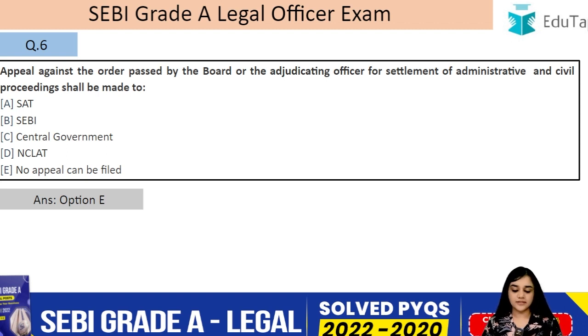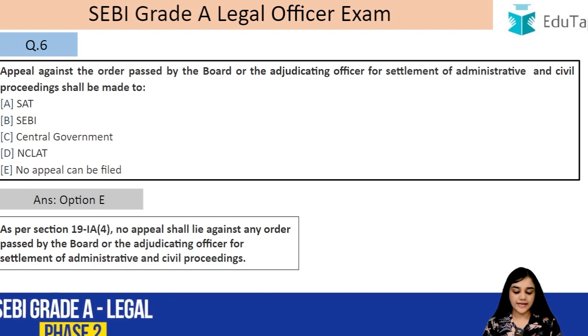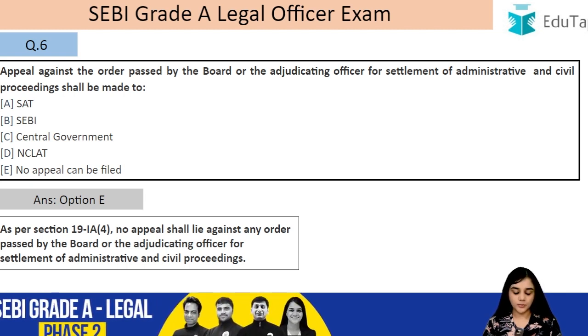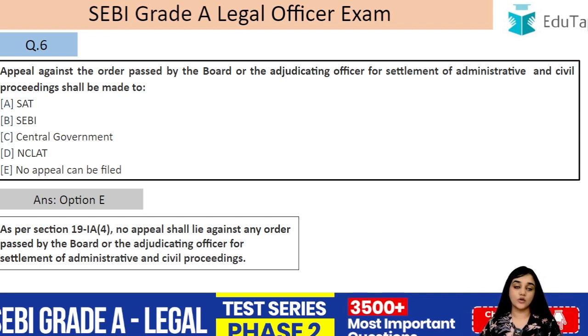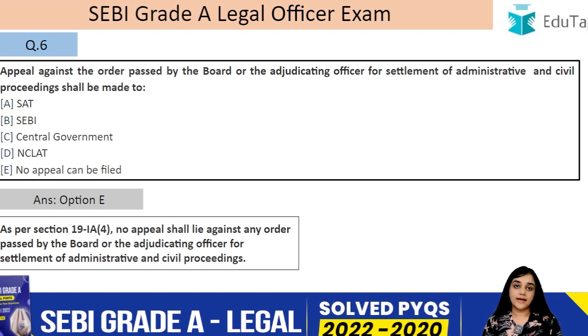So, that is why the answer is no appeal can be filed. Let's read this. No appeal shall lie against any order passed by the board or the adjudicating officer for settlement of administrative and civil proceedings. So, once the order of a settlement of the administrative or the civil proceedings has been passed either by the board or the adjudicating officer, no appeal can lie in that matter.